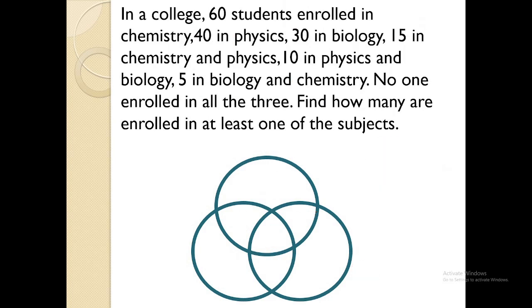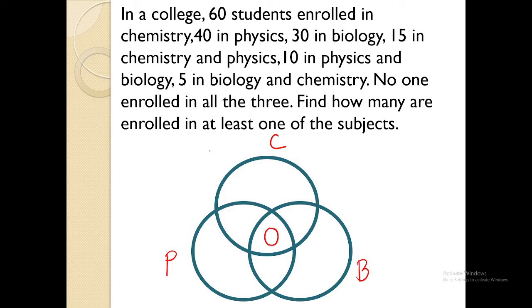Let's have another problem. In a college, 60 students enrolled in chemistry. So we have chemistry, 40 in physics, 30 in biology, 15 in chemistry and physics, 10 in physics and biology, 5 in biology and chemistry. No one enrolled in all the 3 subjects. So meaning, I'll be writing the number 0 for the intersection of the 3 subjects.